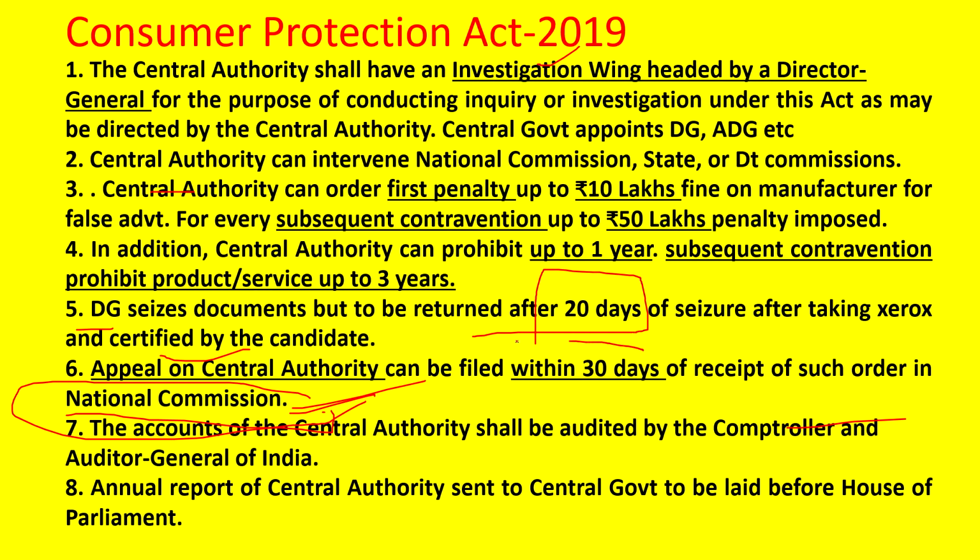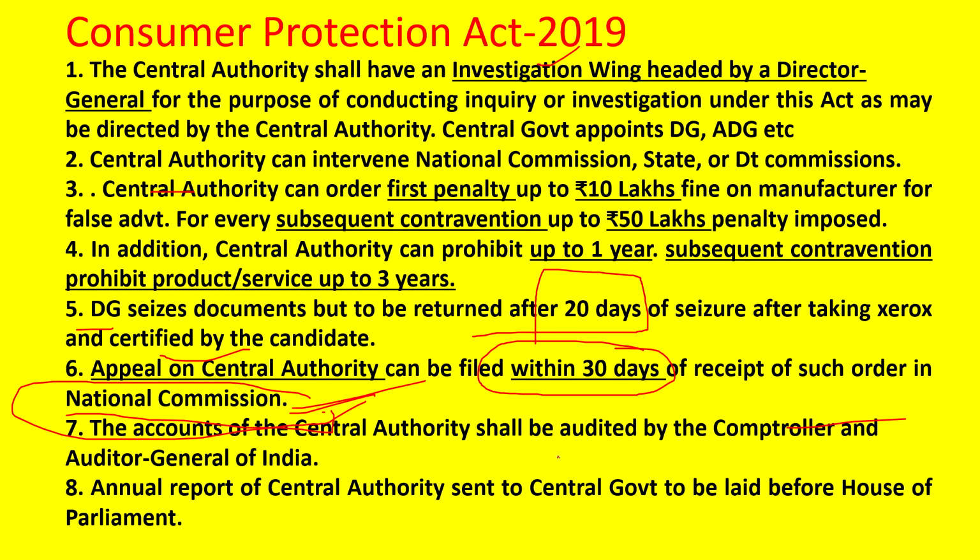All appeals should be filed within 30 days, except for appeals from the district commission to the state commission. That means any order of the district commission appealed to the state commission. In such a scenario, 45 days is the appeal time limit. In respect of any other appeals, it is 30 days. That you should remember simply.